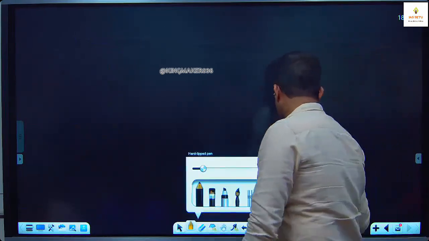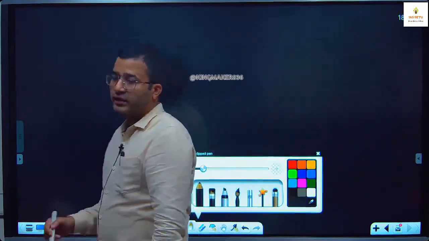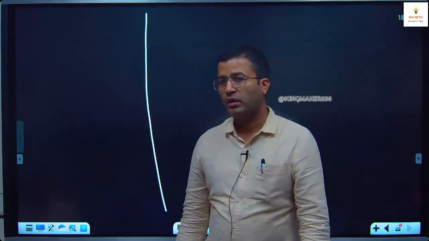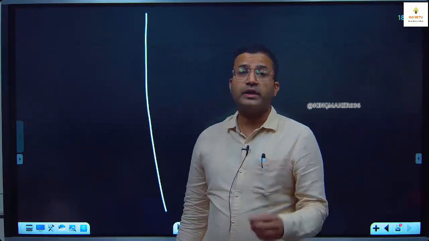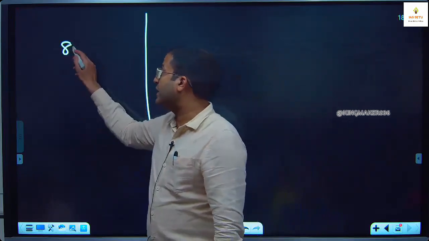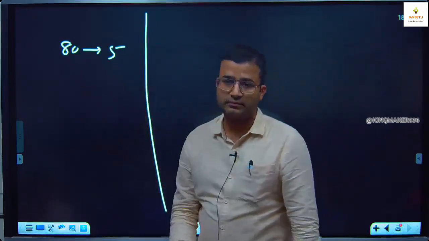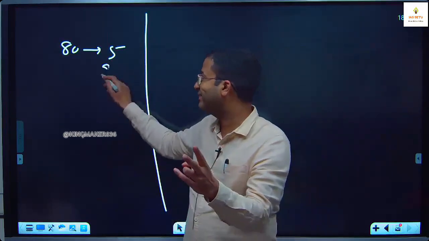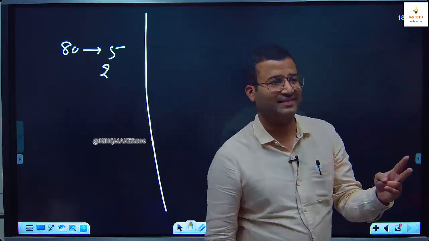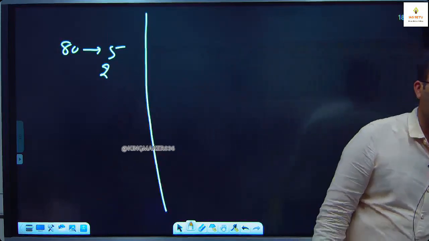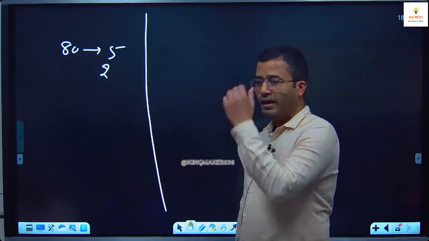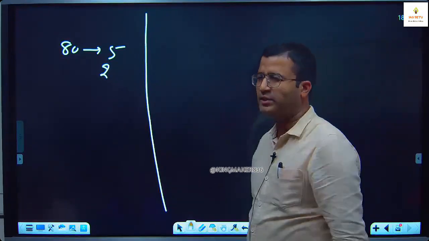Let me tell you, we have different students. There are students like here, very fast, speed is really good. That student was able to solve all 80 questions in 5 minutes, but only 2 correct. Then what happened? No marks. And there are students who are very, very slow.